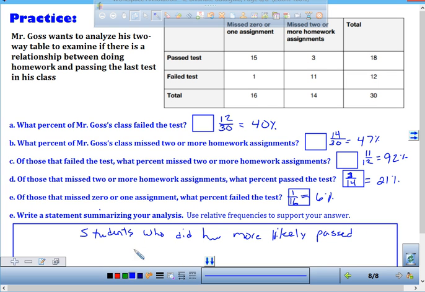And then I would say due to part E and part C. Any questions today? Lots of fun, right? Lots of fun.